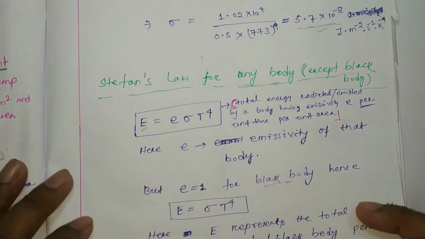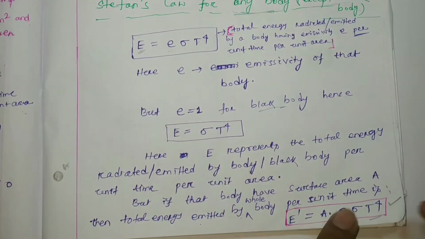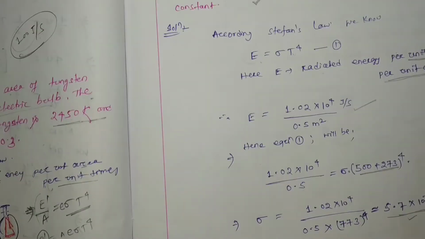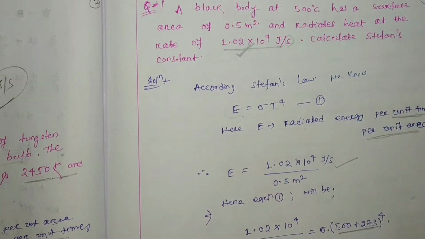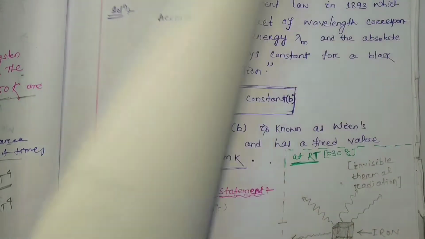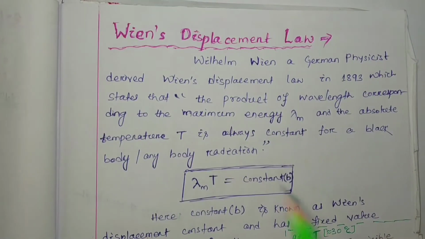And for the whole surface area of the body, if we consider it, then it will be E dash equal to A e sigma T to the power 4. We did three numericals in detail in our last class. In today's class we are going to start a new topic.